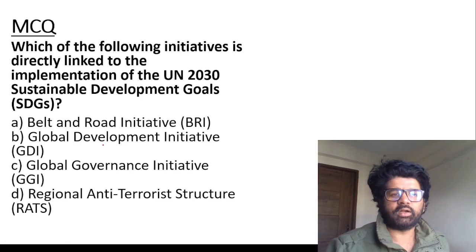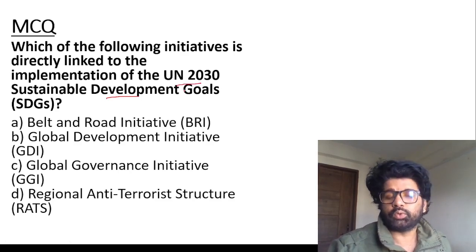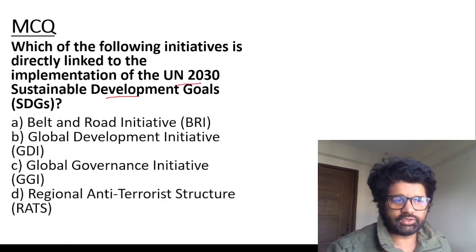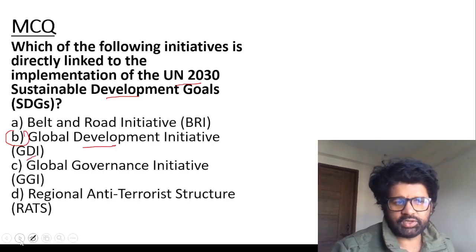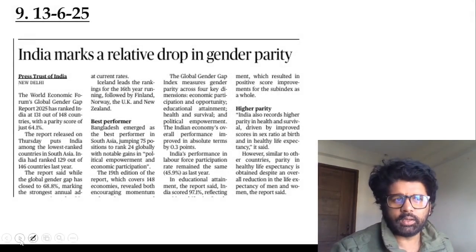Which of the following initiatives is directly linked to the implementation of the UN 2030 Sustainable Development Goals? The answer is GDI, the Global Development Initiative. Do have a look at those: Belt and Road, GDI, GGI, and how they are different from each other.